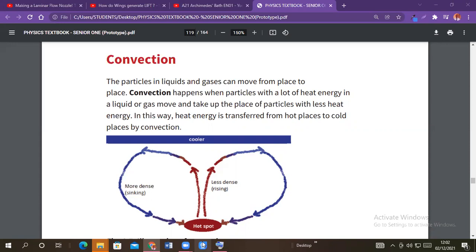Okay, so we are going to look at convection.